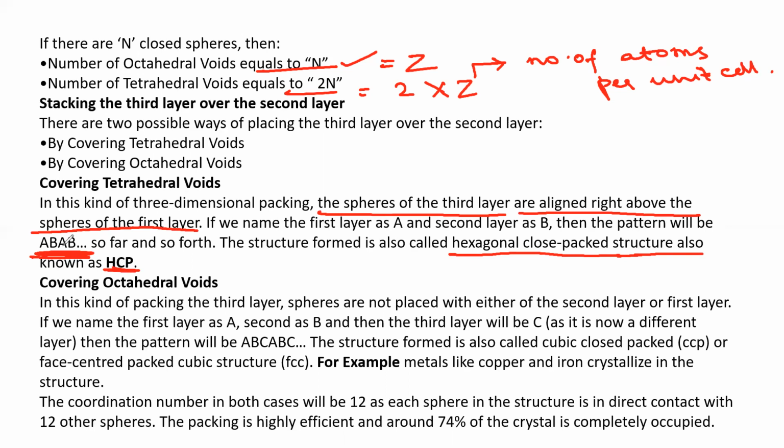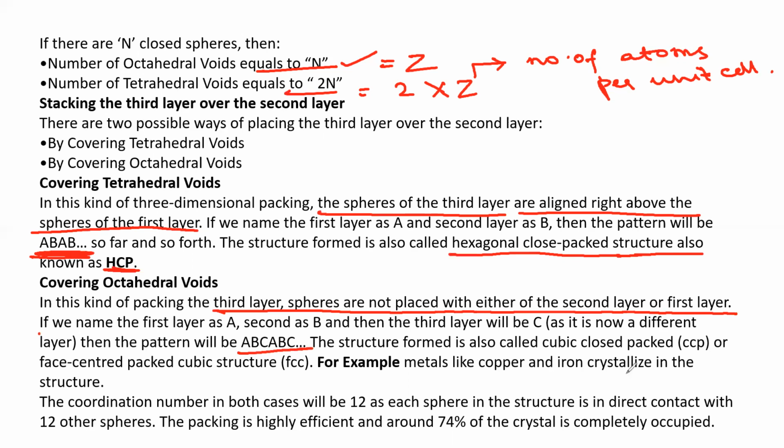Next, covering octahedral voids. In this kind of packing, the third layer spheres are not placed in line with either the second layer or the first layer. If you name the first layer as A, the second layer as B, and the third layer as C, then they have the pattern ABC, ABC.